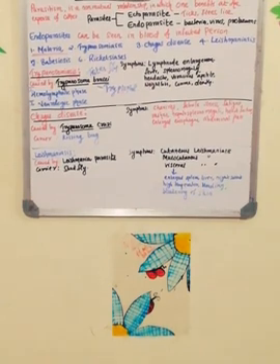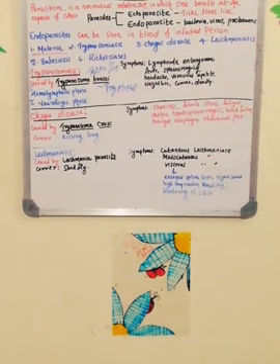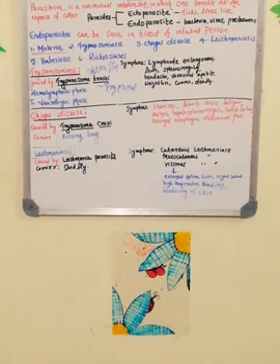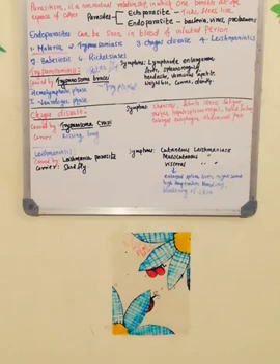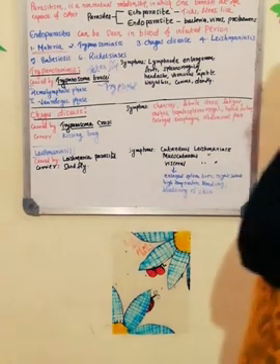Next one is Chagas disease. Chagas disease is caused by Trypanosoma cruzi. This is another parasite. The carrier of this disease is called the kissing bug. The kissing bug is the insect which will transmit Trypanosoma cruzi into the human body.